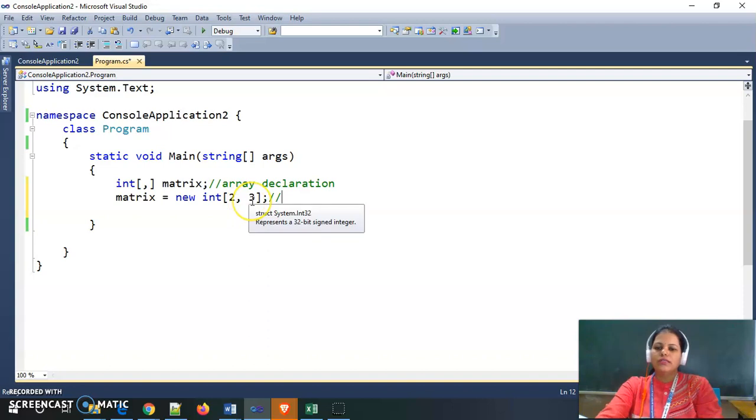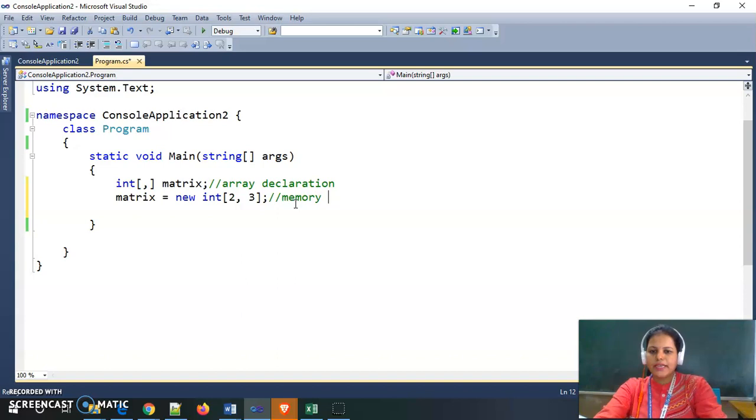It means a total of 6 elements of memory will be allocated for my two-dimensional matrix array. Here memory allocation is done. This is static memory allocation.